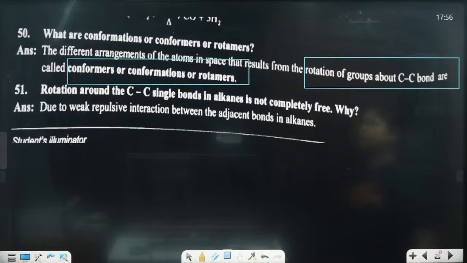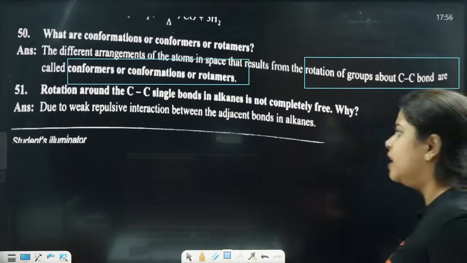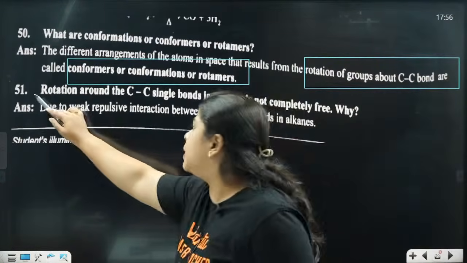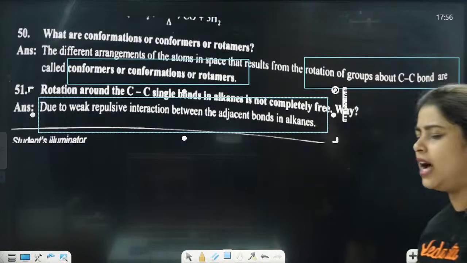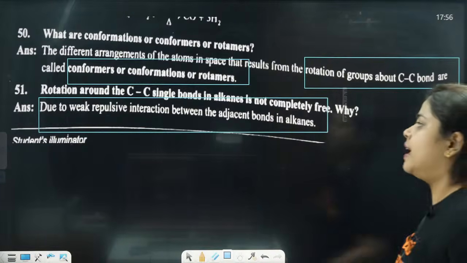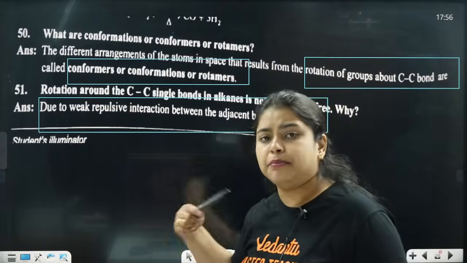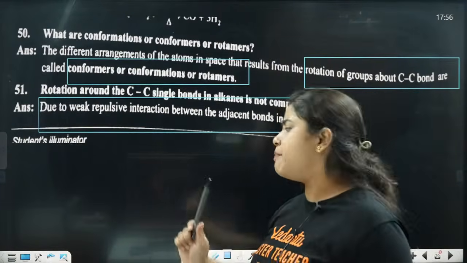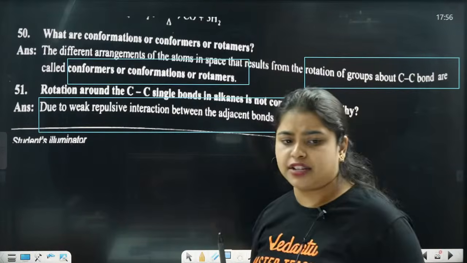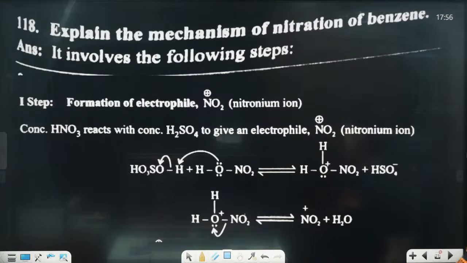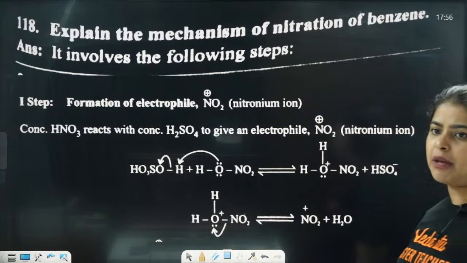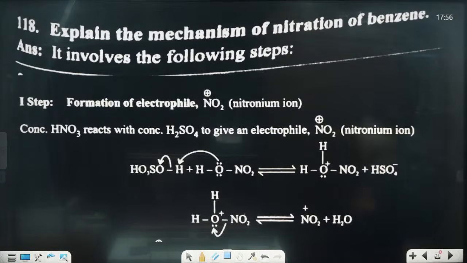Next, rotation around C-C single bonds in alkanes is not completely free. Why? Due to the weak repulsive interaction between the adjacent bonds in the alkanes. There is actually a weak repulsion in the interactions because of the adjacent bonds in alkanes. Clear? Next question, explain the mechanism of nitration.